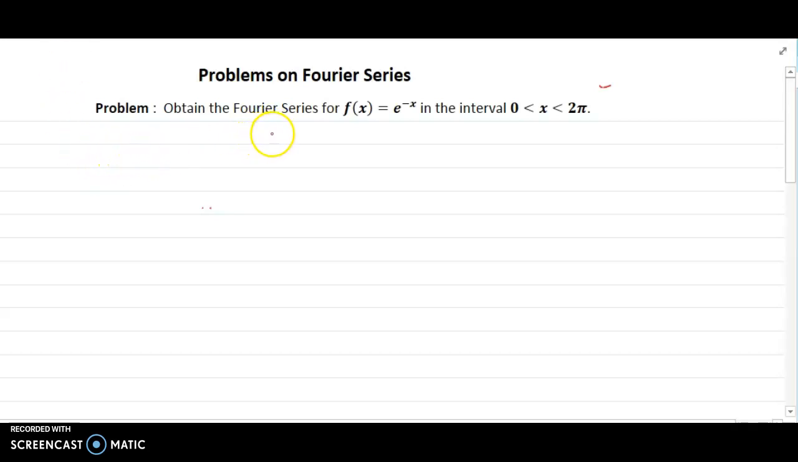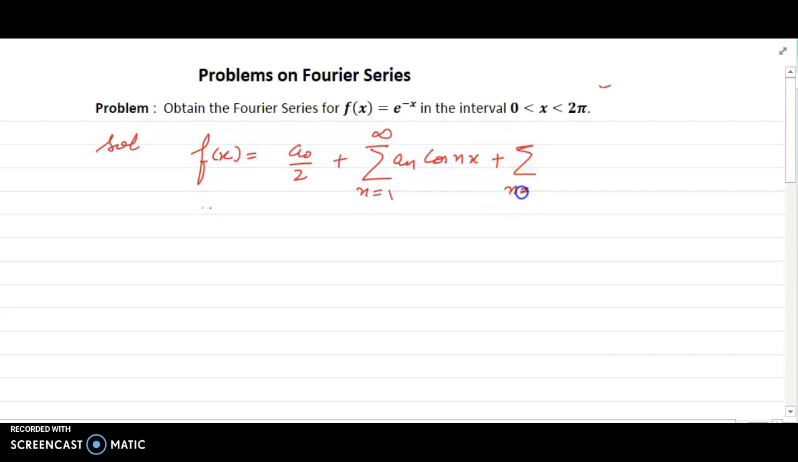Problem is, obtain the Fourier series for f of x is equal to e raised to power minus x in the interval 0 to 2 pi. If I write the Fourier series expansion for f(x) in the interval 0 to 2 pi, it is a naught by 2 plus summation n varies from 1 to infinity a n cos of nx plus summation n varies from 1 to infinity bn sine of nx.